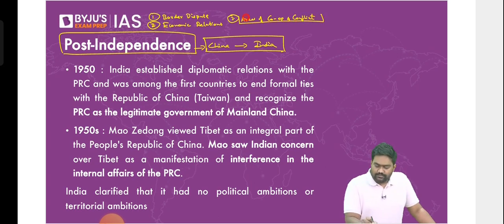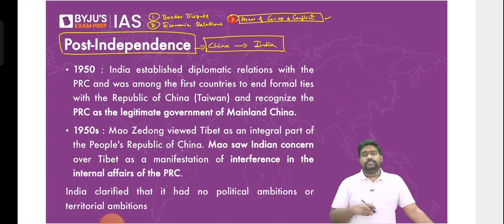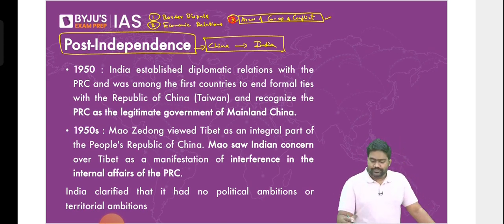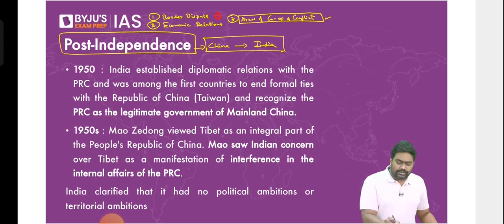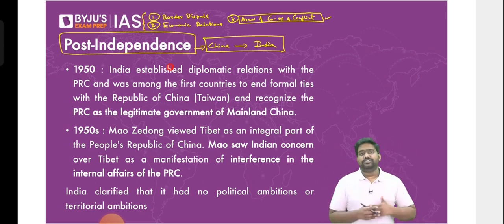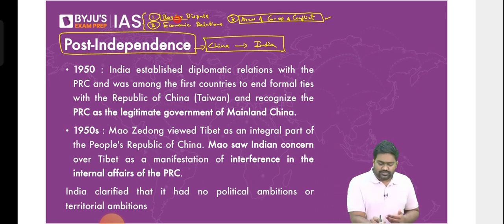There are some areas where we cooperate with each other. Even today, when we have the worst of relations, even then we still work with each other in certain areas. But there are certain areas where we are opposed to each other, where we have different viewpoints. So these three broad topics, according to me, are the most important, especially for your mains. All right, so in today's session, I'll try to do justice to all these topics. Let's take a look at the border dispute first. It is a defining aspect of the relationship because we have even fought a war in 1962, and it has left a lasting impact.